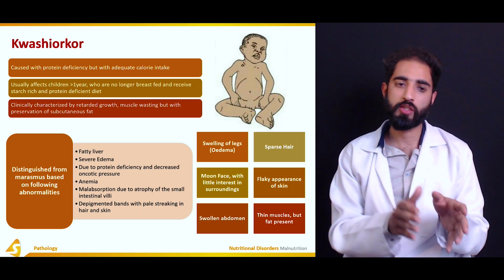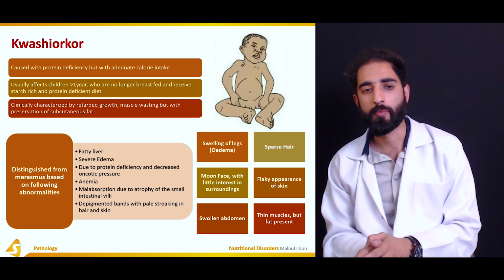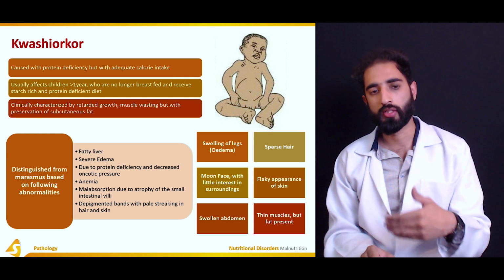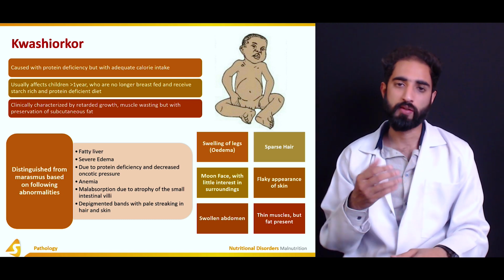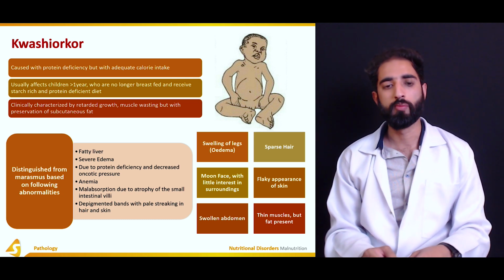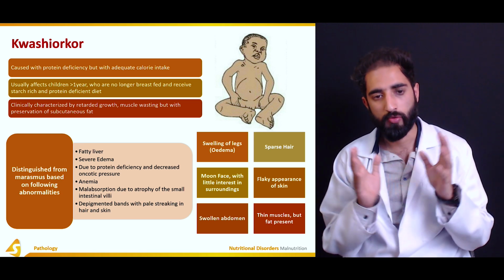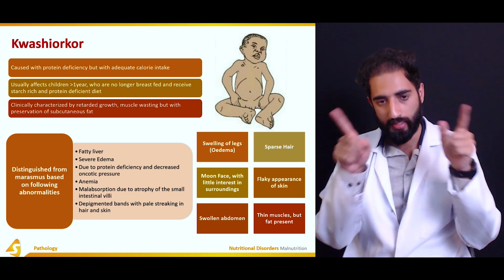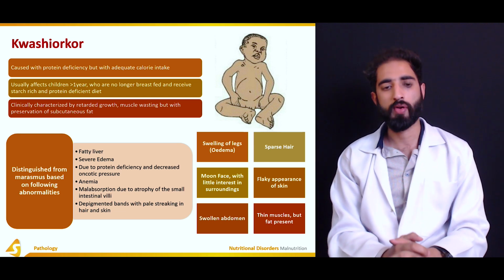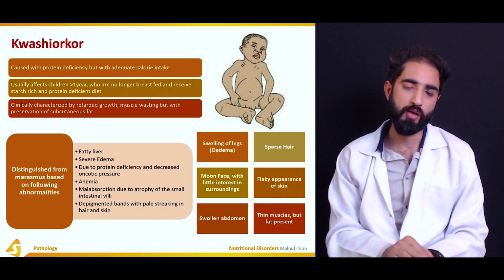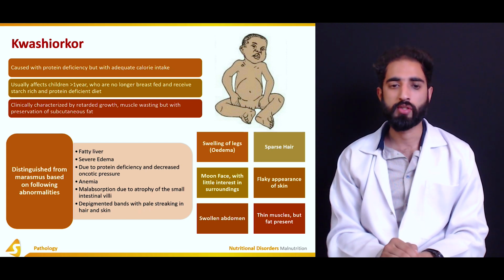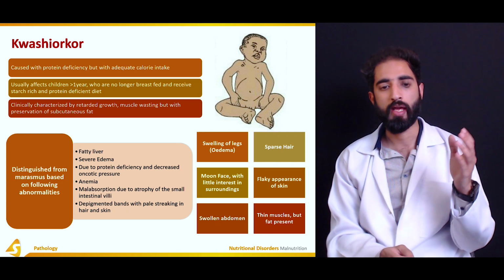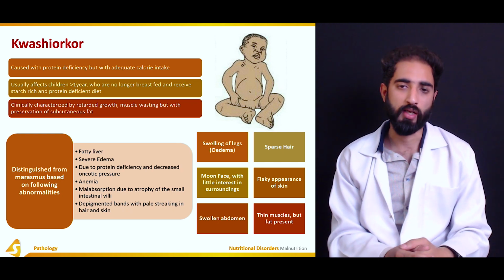So if you want to distinguish the abnormalities associated with kwashiorkor from marasmus, in kwashiorkor there would be a fatty liver, there would be severe edema, which is because of protein deficiency and decreased oncotic pressure, but still there would be an adequate amount of fat, and there would be anemia because of, once again, protein deficiency, malabsorption due to atrophy of the small intestinal villi, and depigmented bands with pale streaking in hair and skin.